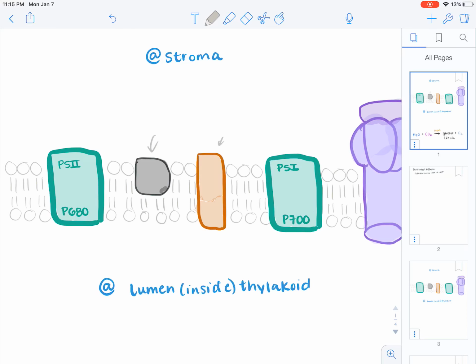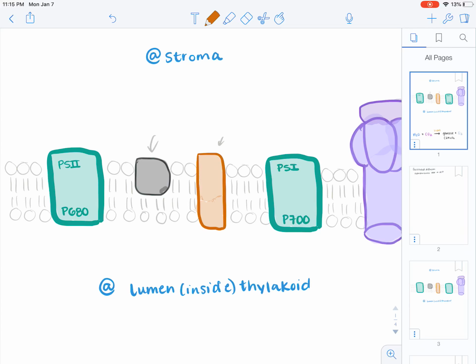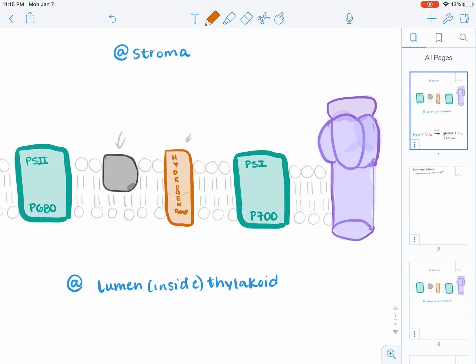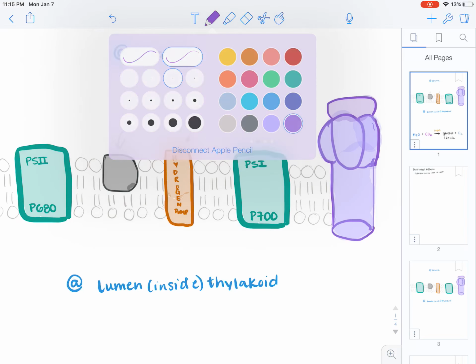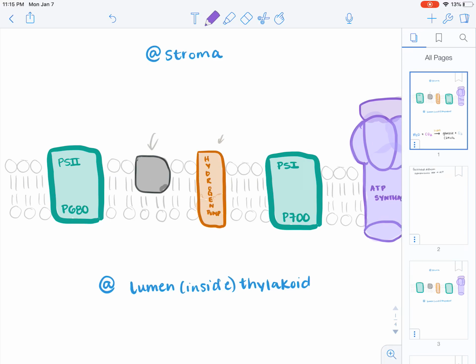This one though is a hydrogen pump, and I didn't really write that clearly last time, so let's write hydrogen pump. And then here is our ATP synthase. So ATP synthase. And again, this is just showing the cellular membrane in between the stroma and the lumen, which is pretty much the inside of the thylakoid.